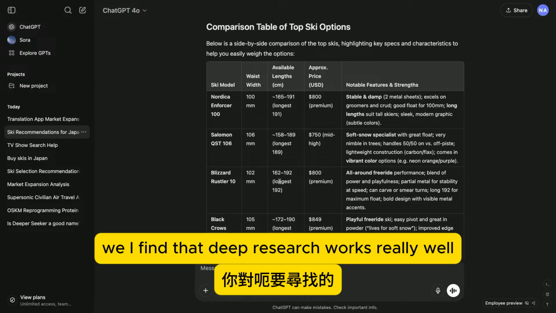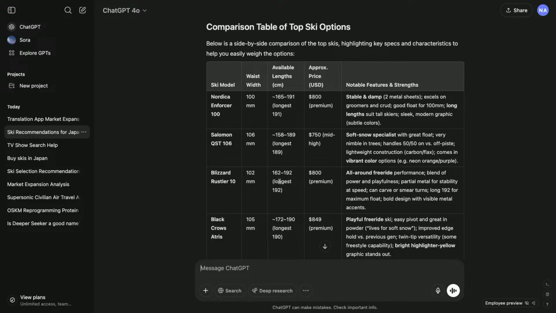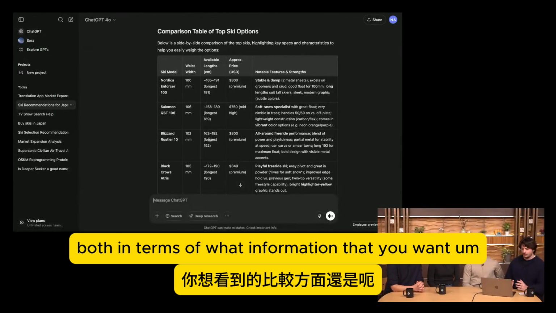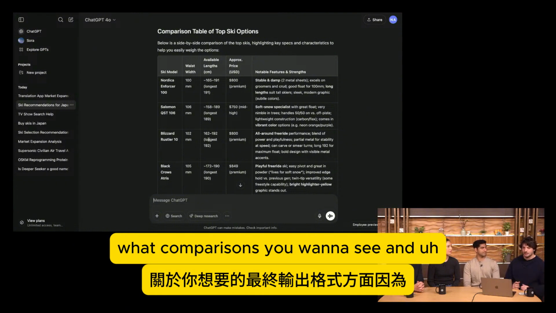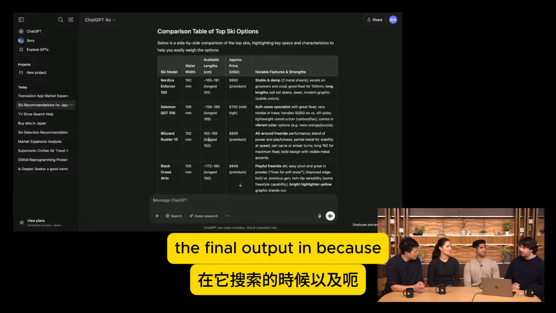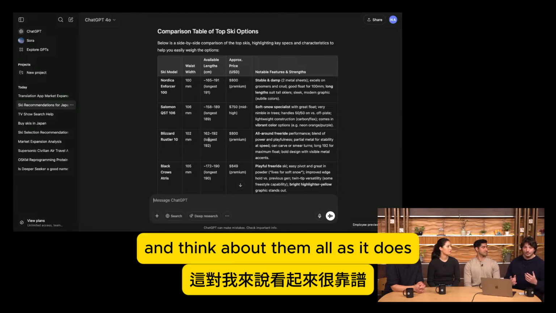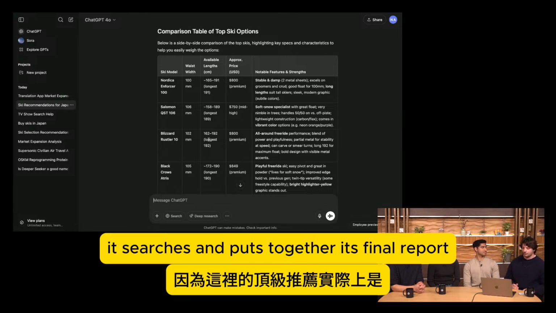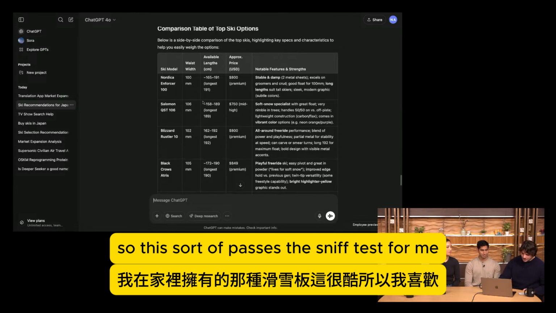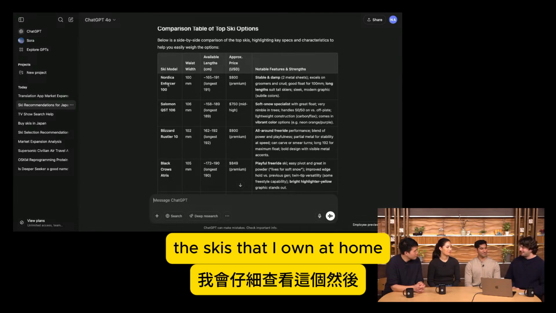I find that Deep Research works really well if you're very, very specific about the type of answer that you're looking for, both in terms of what information you want, what comparisons you want to see, and anything about the format that you want the final output in, because the model is able to take all of those things into consideration and think about them all as it does its searches and puts together its final report. So this passes the sniff test for me because the top recommendation here is actually the skis that I own at home, which is kind of cool.